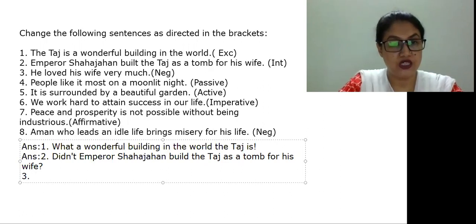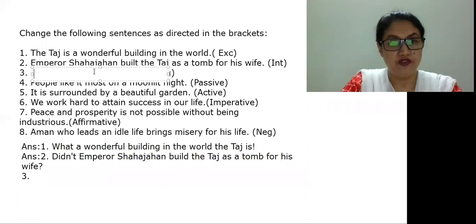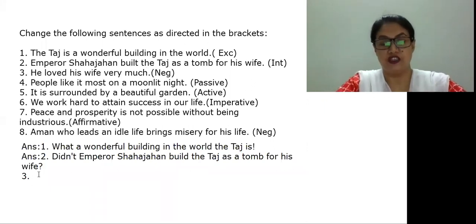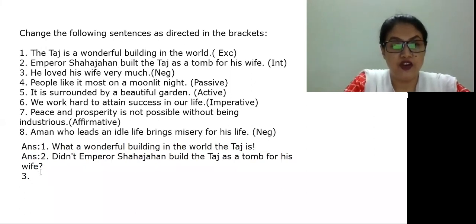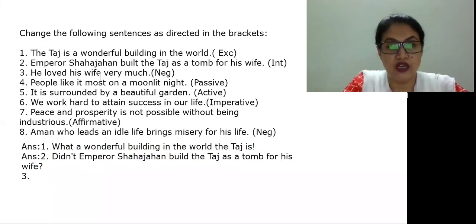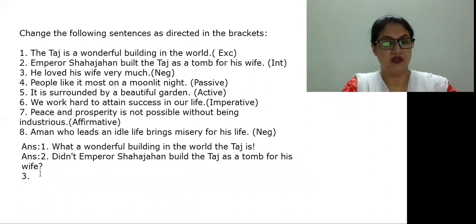The next question: he loved his wife very much. You have to make it negative. You know that in place of "very" you have to write "at all", and we have to find a negative word for love. So how can we make it negative? We can say that he did not hate his wife at all.